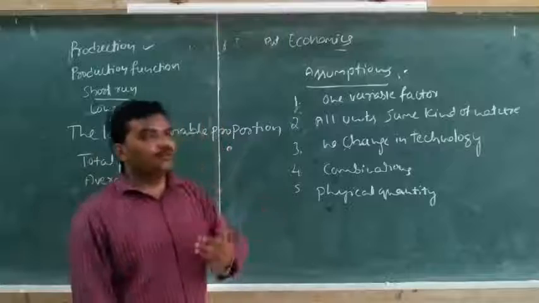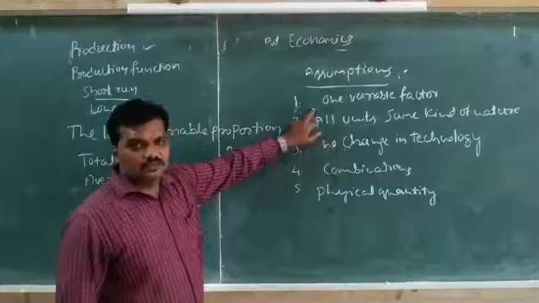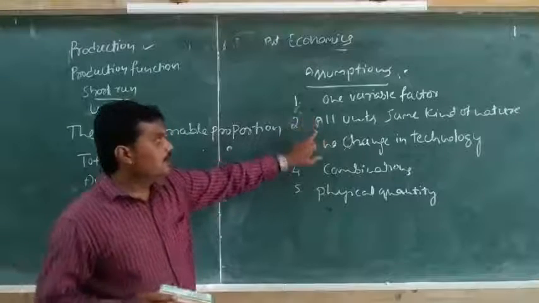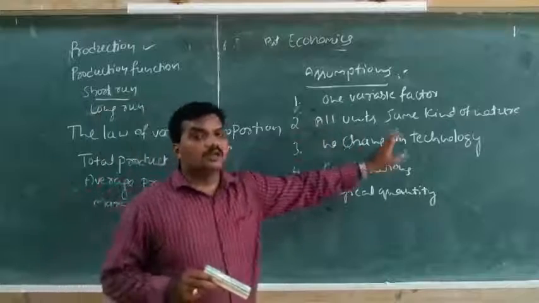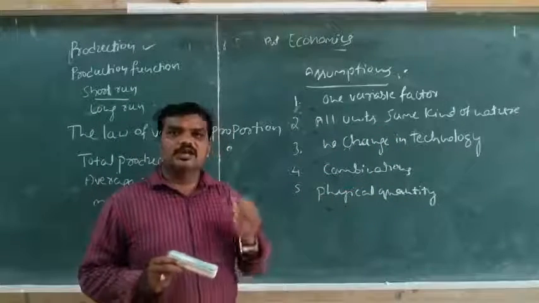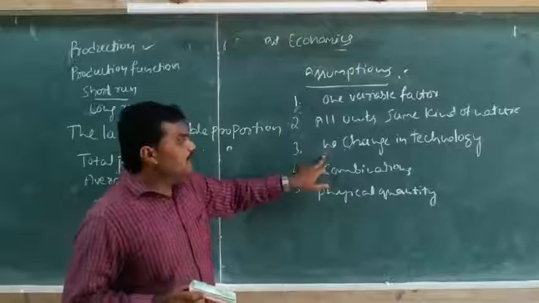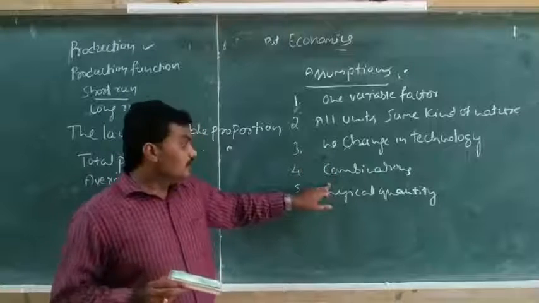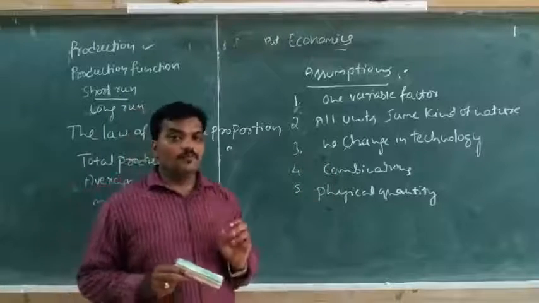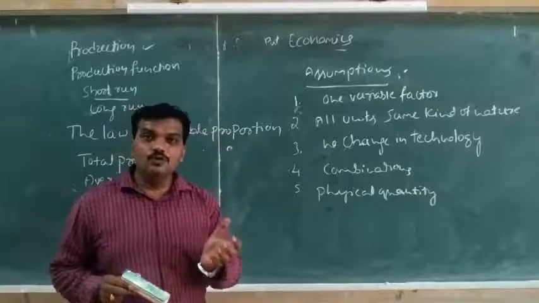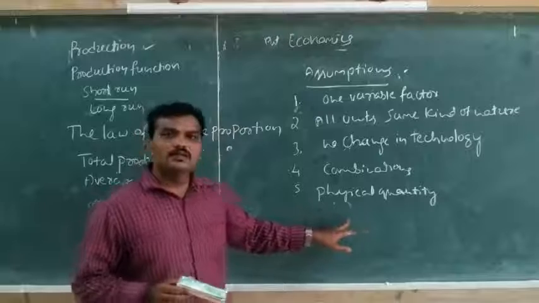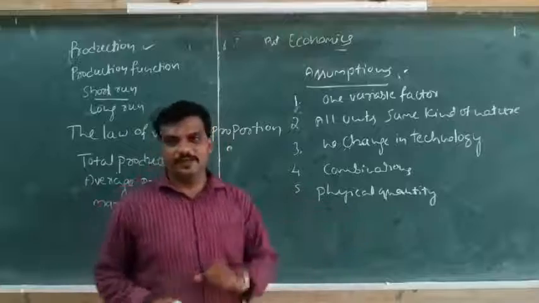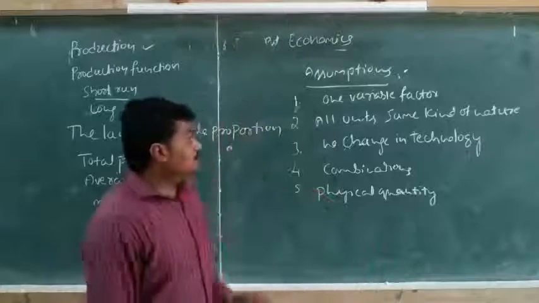These are the assumptions. Once again, the first assumption is that there is only one variable factor and the remaining factors are constant. Second, all units of variable factors are homogeneous. Third, there is no change in production technique. Fourth, the units of variable factors can be used in different combinations. Fifth, the units of factors of production are expressed through physical quantity. Then this law can be studied.